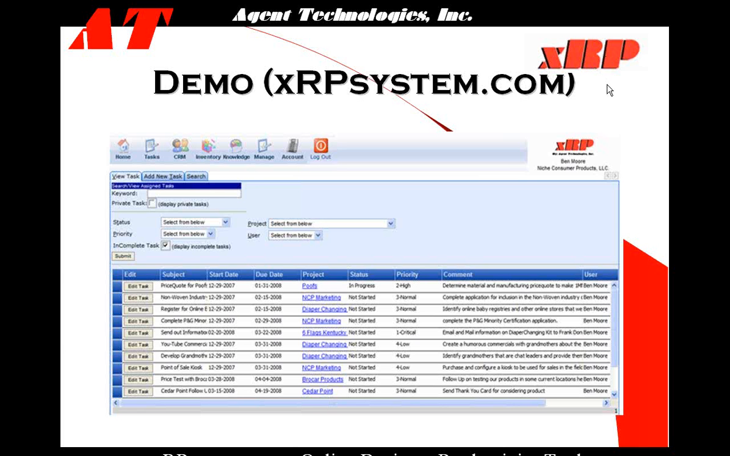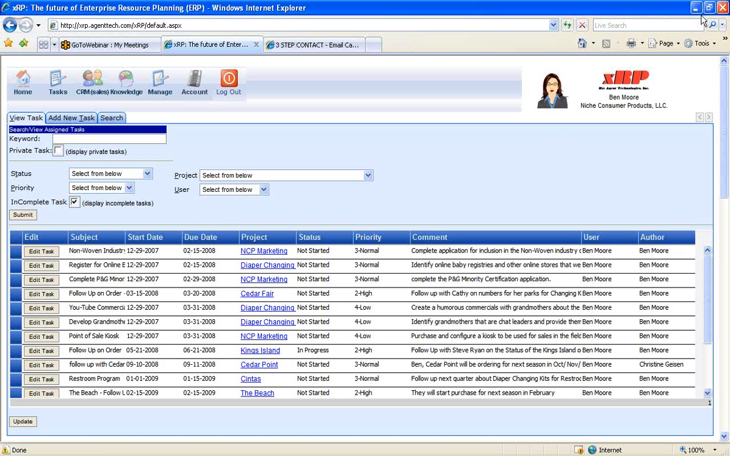So when you first log into xRP, it brings you up this task screen where you can see I'm logged in as Ben Moore of Niche Consumer Products, all the tasks for Niche Consumer Products. I can search by keyword, status, priority, what projects they're associated with, or even what users may be assigned to these different tasks. So everyone can look at what their tasks are, what their priorities are, what they need to get done.